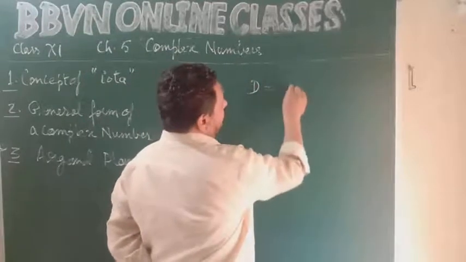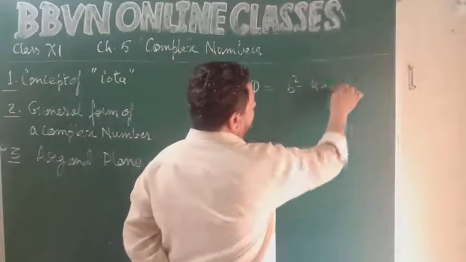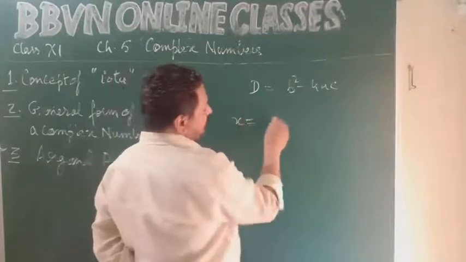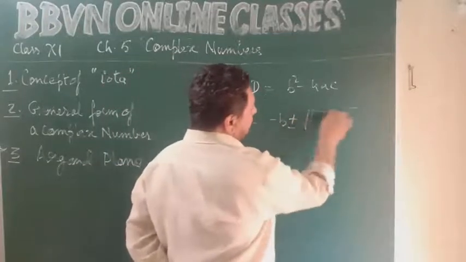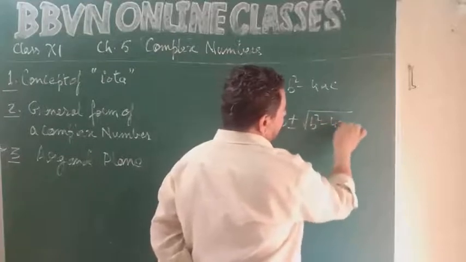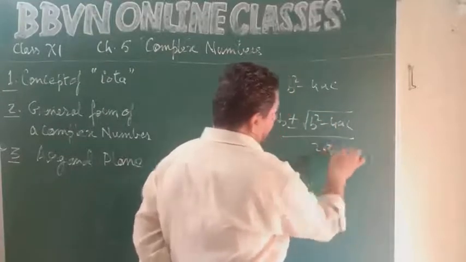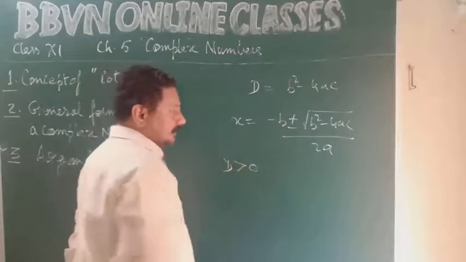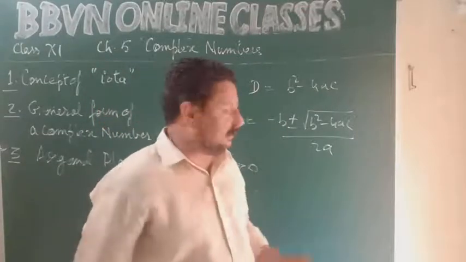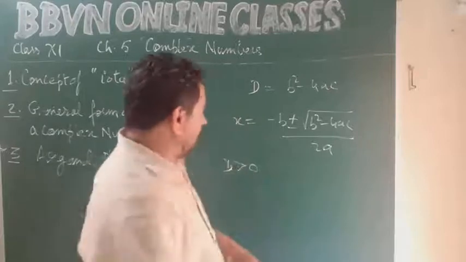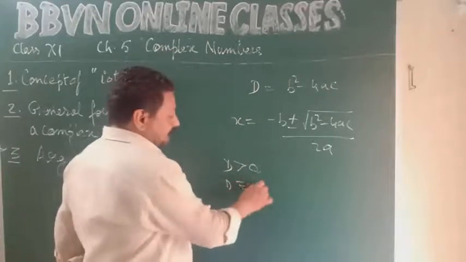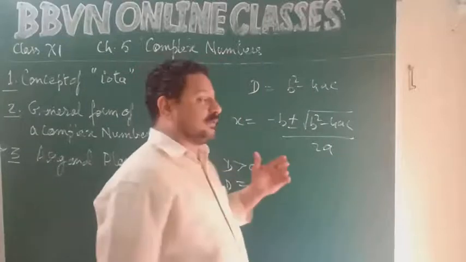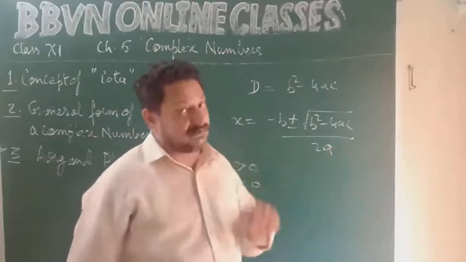discriminant b square minus 4ac. What was the utility of this? In the formula it says x equal to minus b plus or minus root under b square minus 4ac upon 2a. तो हम क्या बोलते थे? If d is greater than 0, then the quadratic equation has two real roots, and if d is equal to 0, then two real and equal roots. D greater than 0, two real and distinct roots, दो अलग अलग roots real.